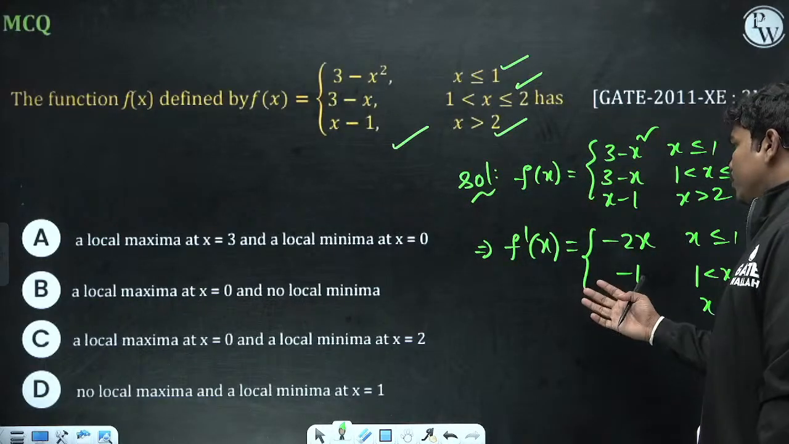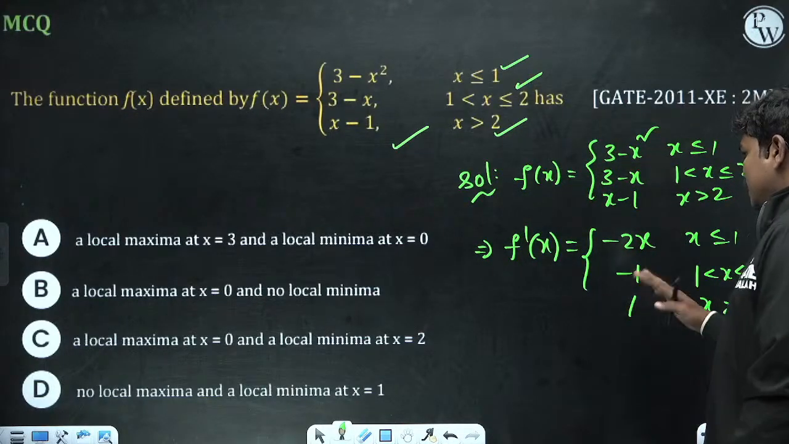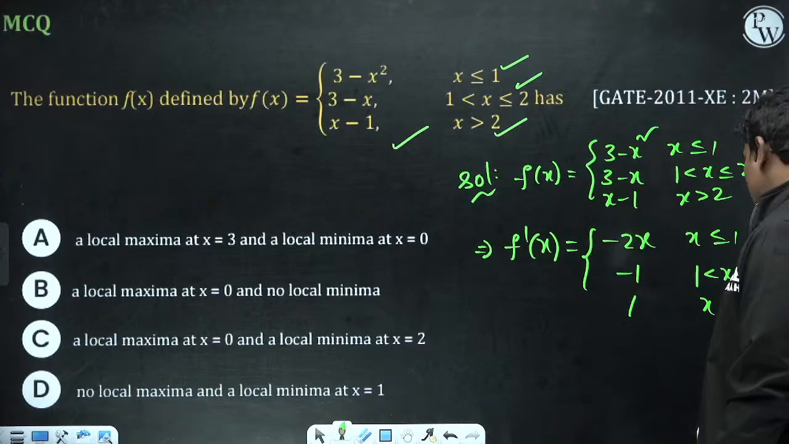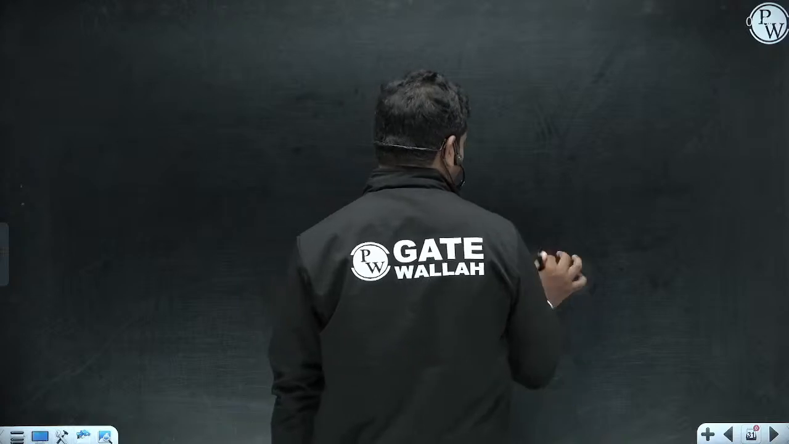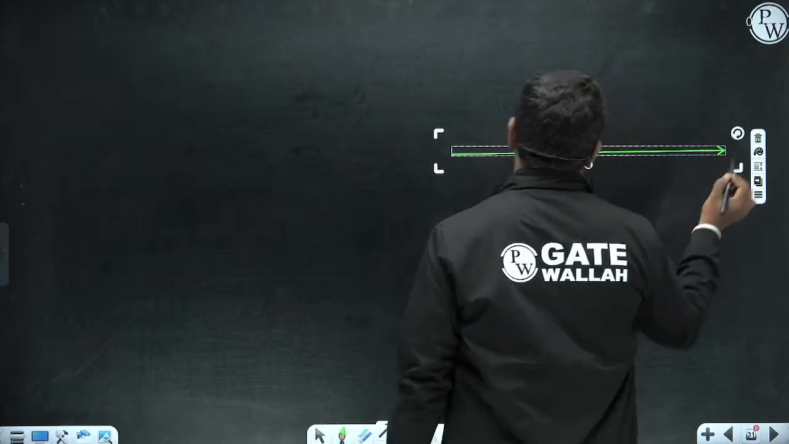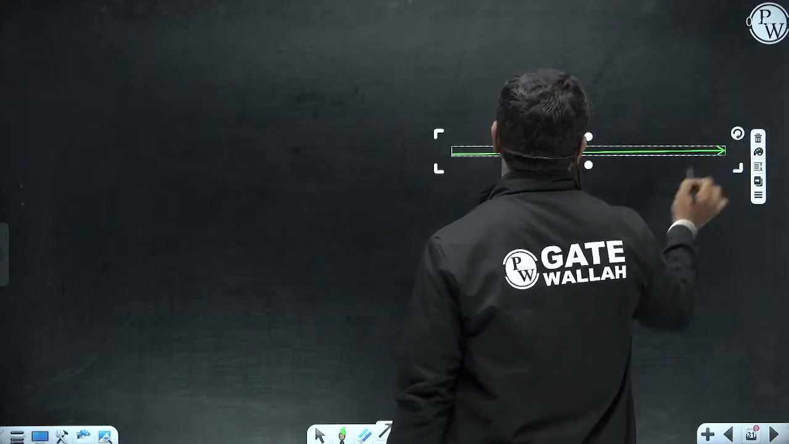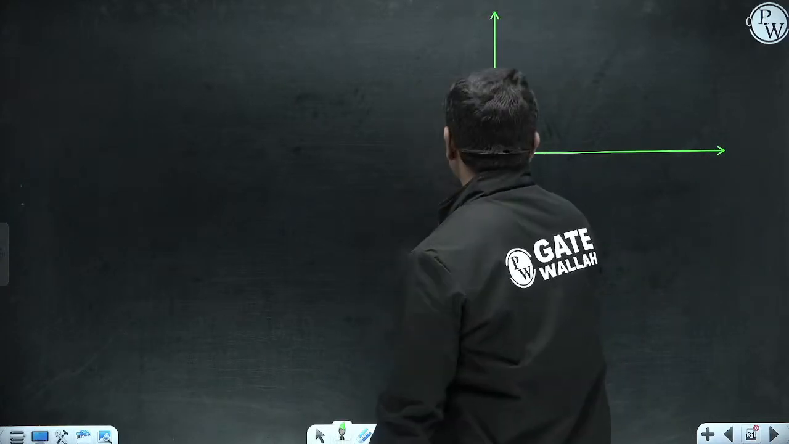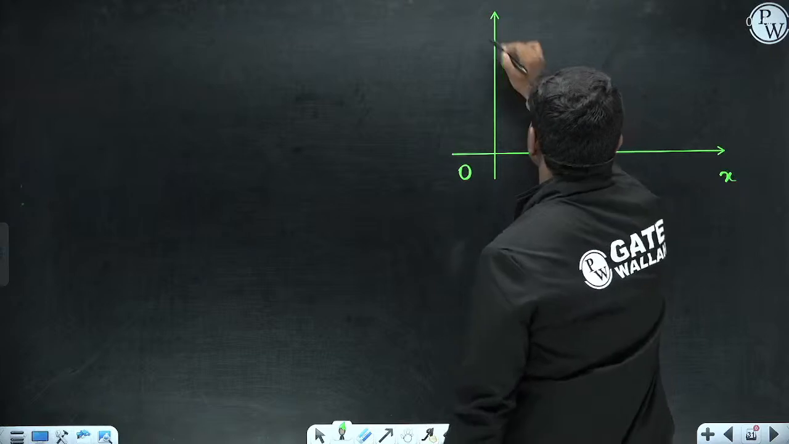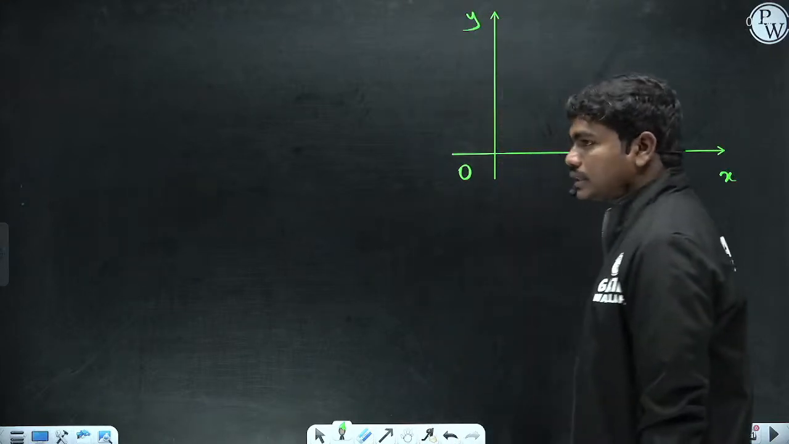Now if you try to generate this function, 3 minus x square when x is less than or equal to 1, so if you try to generate these functions, let us see the origin x y actually here. So this is origin x y.